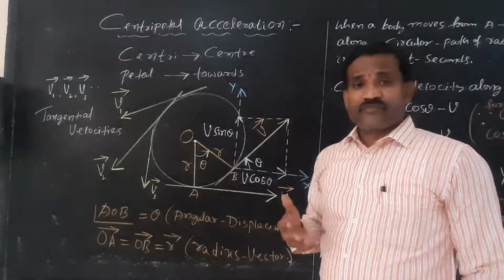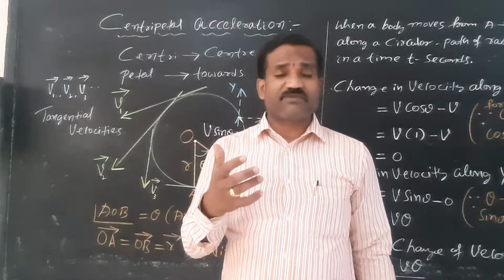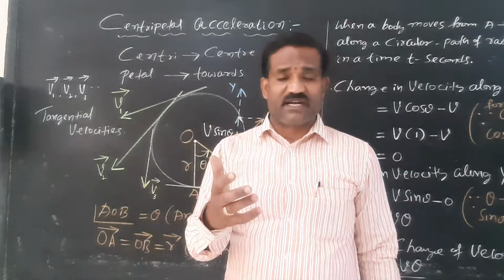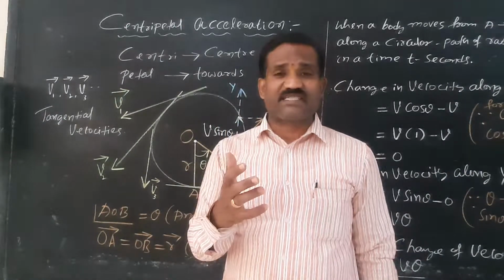So today we are going to derive an expression for centripetal acceleration. What do you mean by centripetal acceleration?